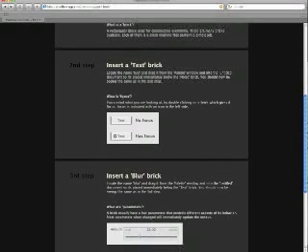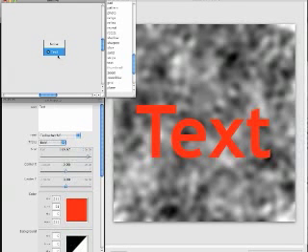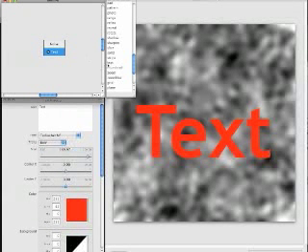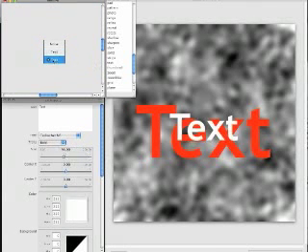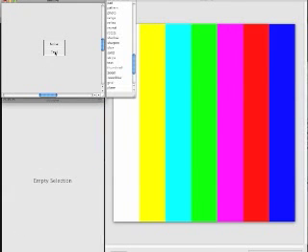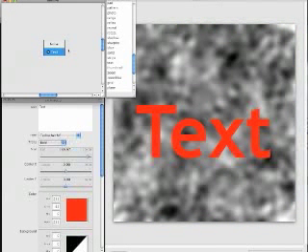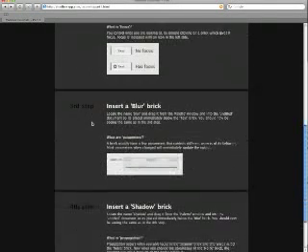Now it says, what is focus? Focus is the small arrow here, and we can move it around by double clicking, and whenever we insert a brick it automatically gains focus. So let's just follow the tutorial.